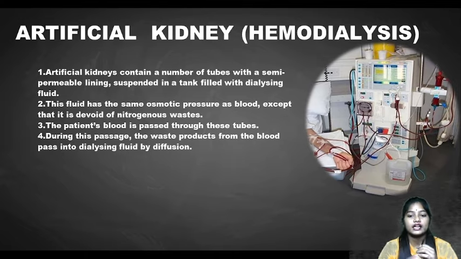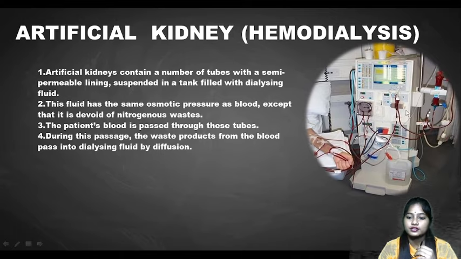Artificial kidneys contain a number of tubes. You can see a number of tubes with a semi-permeable lining, suspended in a tank filled with dialysis fluid. Here the dialysis fluid has the same osmotic pressure as blood, except that it is devoid of nitrogenous waste. Okay, so the patient's blood is passed through these tubes.